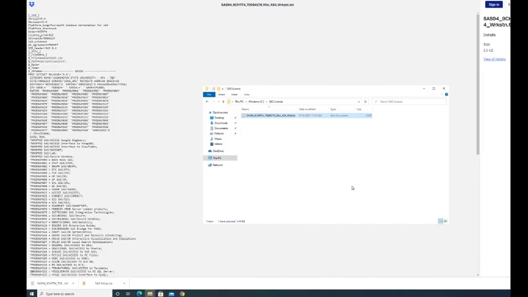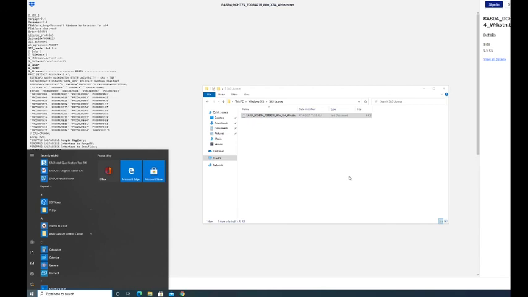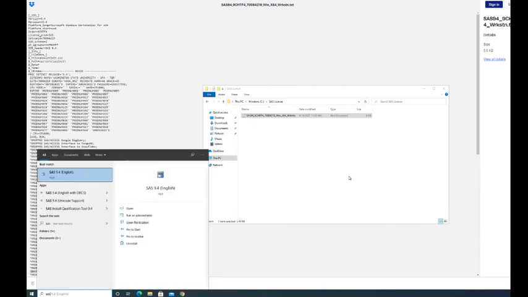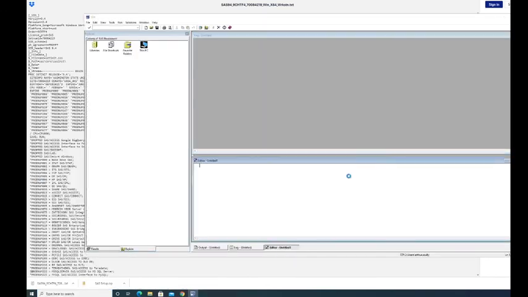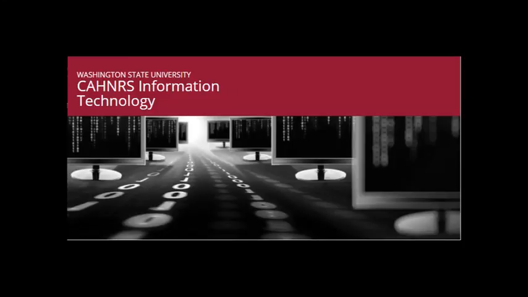Click on the Start menu in the lower left-hand side of the screen and type SAS and open SAS 9.4 to verify that it is working now. If you have any issues, continue contact with Connors IT via the ticket that you have opened.